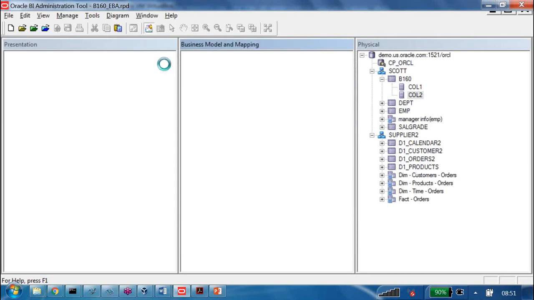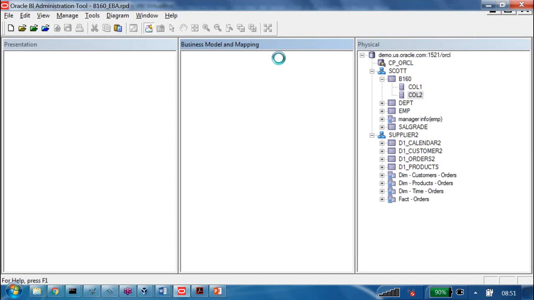Executing means what exactly is it doing in the backend process? Taking one by one column of the physical layer. For example, this column 1, it verifies the properties in the RPD, it verifies the properties in the database. Any mismatches that happen, it is going to report to you.